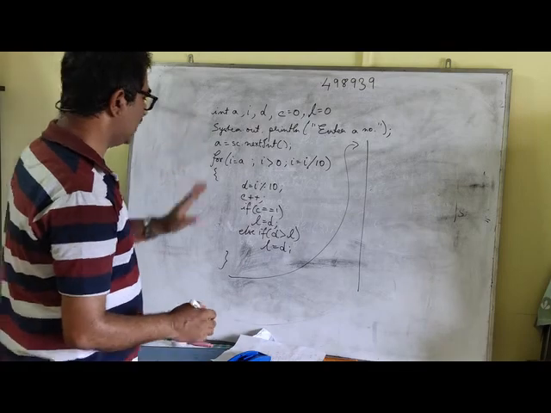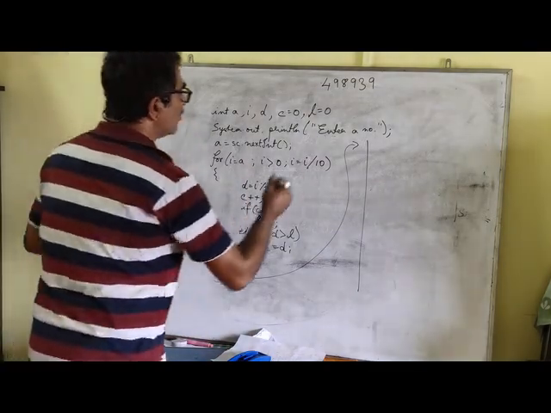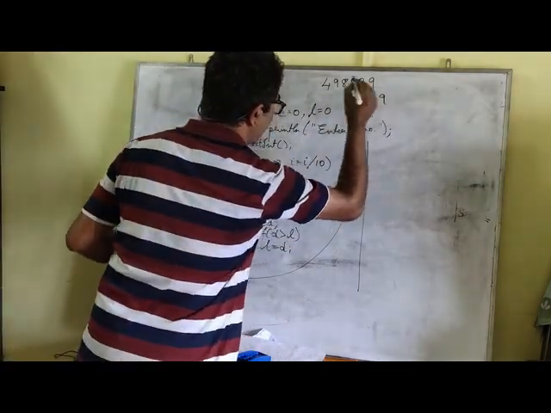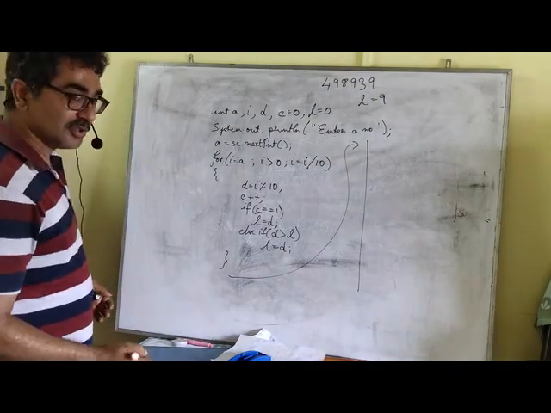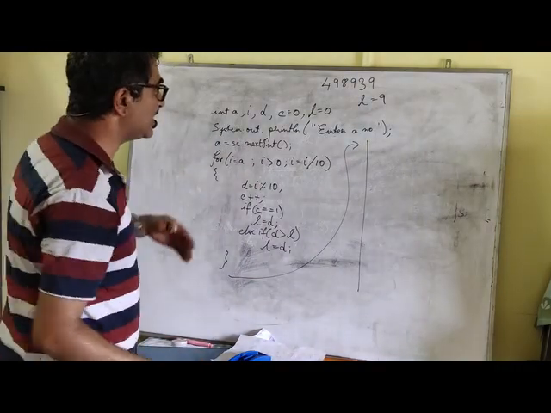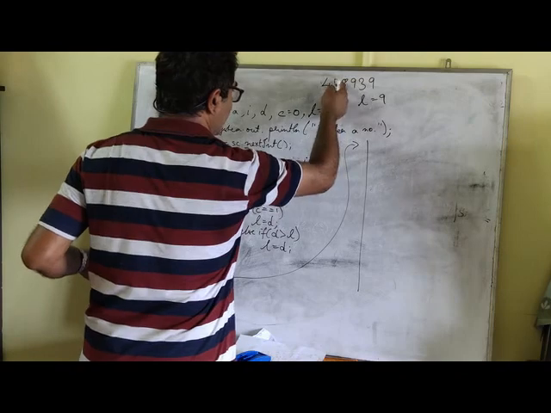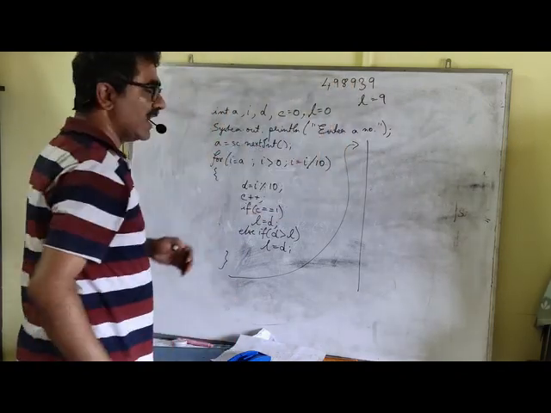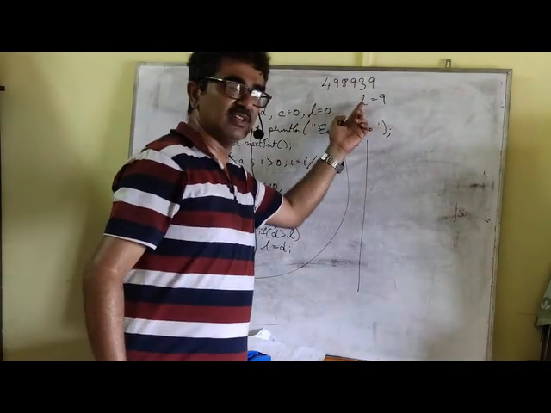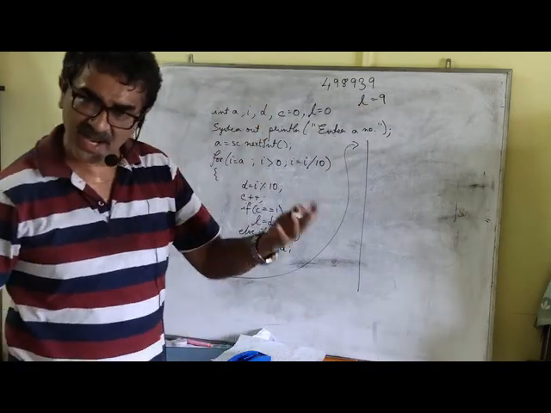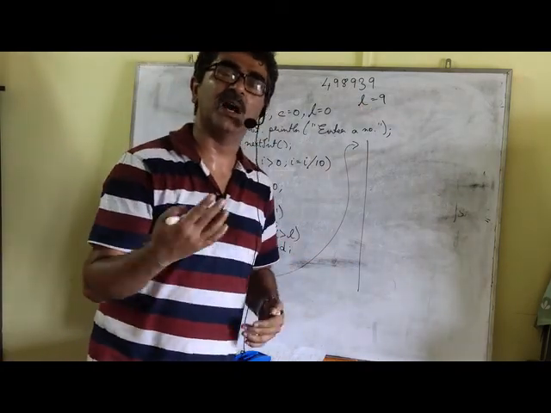So the technique involved is, first at the end of this loop, what is the value of L? L will be obviously 9. And now what we are going to do is, once again we are going to extract each digit one at a time. Remember, we are going to extract each digit from the end, and after extraction we are going to check whether it is matching with L or not. If it is matching, then we are going to put a counter.